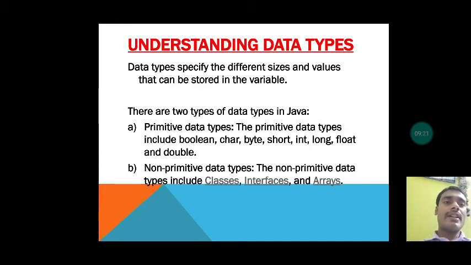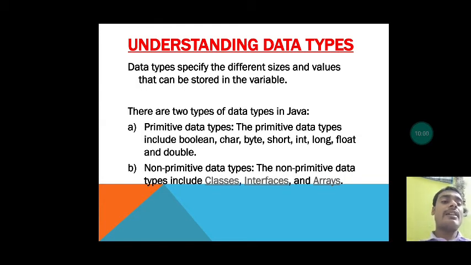Now coming to data types, understanding the data types. Data types specify different sizes and values that can be stored in a variable. Suppose you have assigned a variable in Java, then you can assign many types of variables according to your requirement. There are two types of data types in Java. First is primitive data type and second is non-primitive data type. Primitive data types include boolean, character, byte, short, int, long, float and double. These are the basic data types.